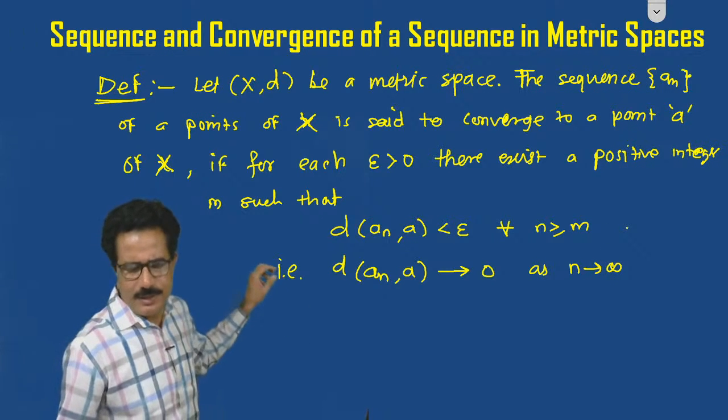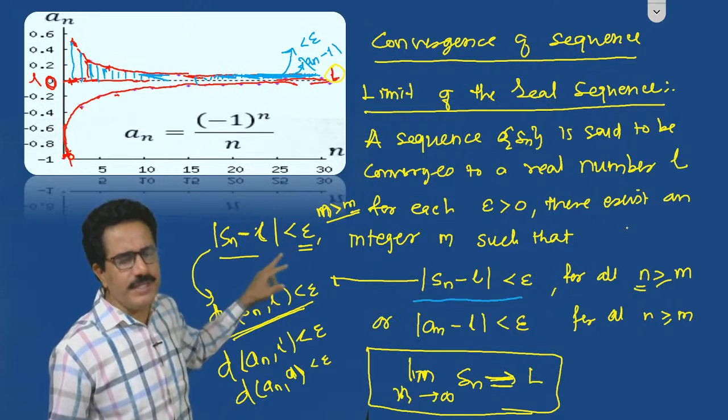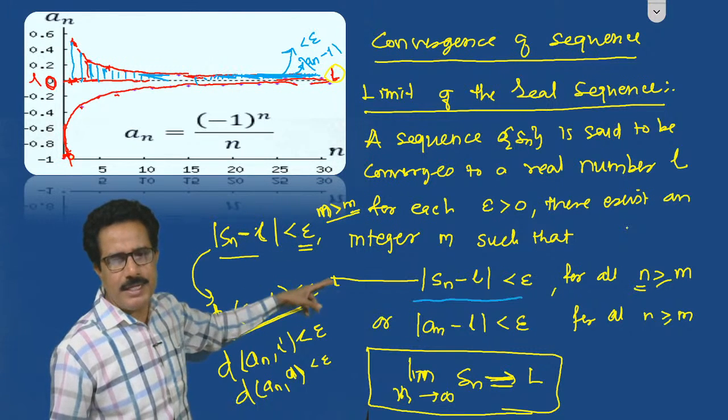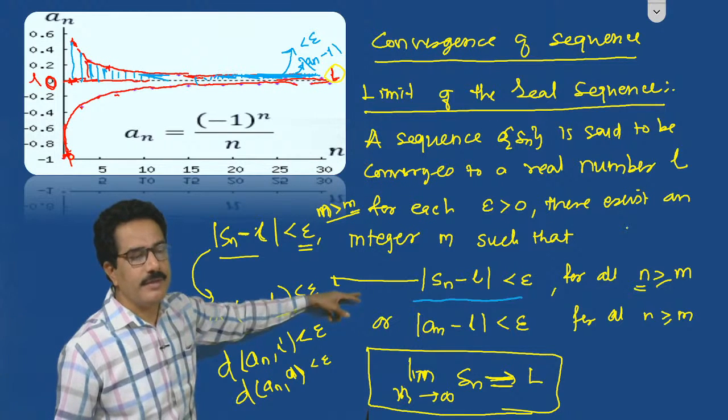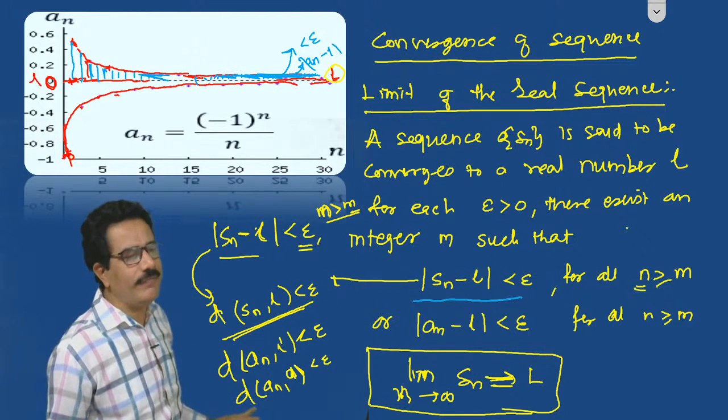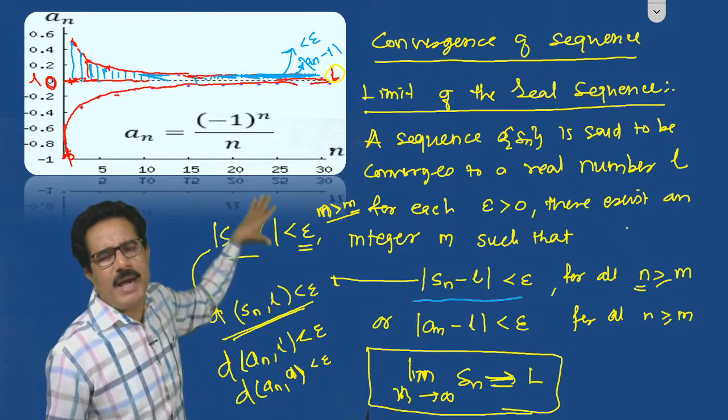And see, this is the same definition as Sn minus L is less than epsilon. We have to convert this in the form of a distance. The rest of the parts are the same.